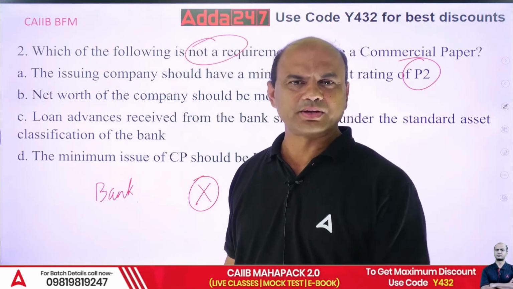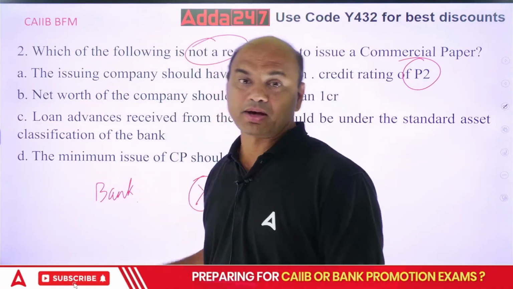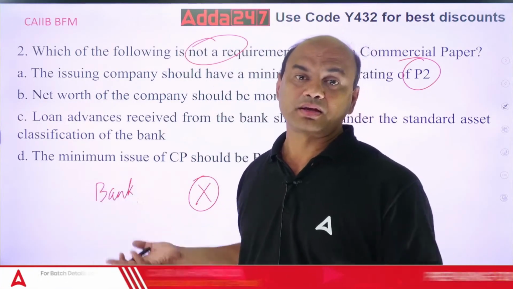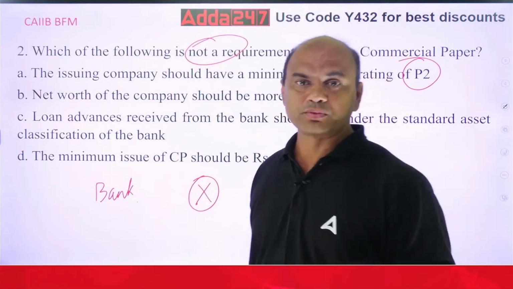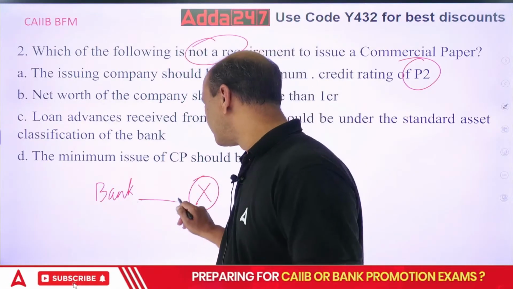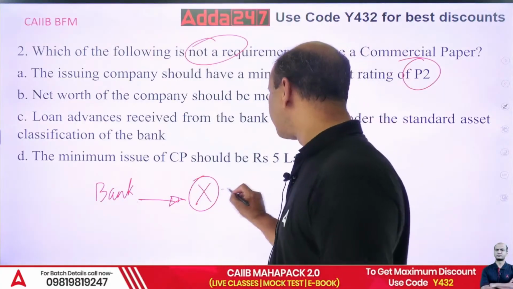All these conditions are there. So the bank has a limitation, but I want more money. I am a big company, Reliance, Tata. Constantly I want money. So what will I do? This is one source of money for me. So I'll go for another source. I'll go to the common public.